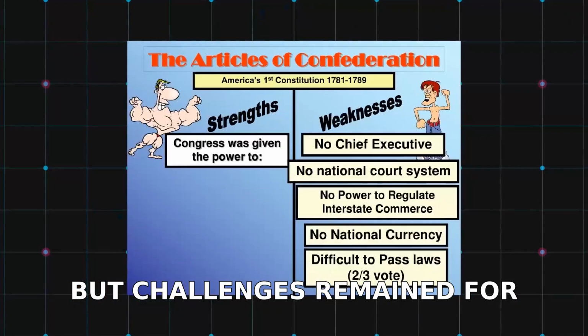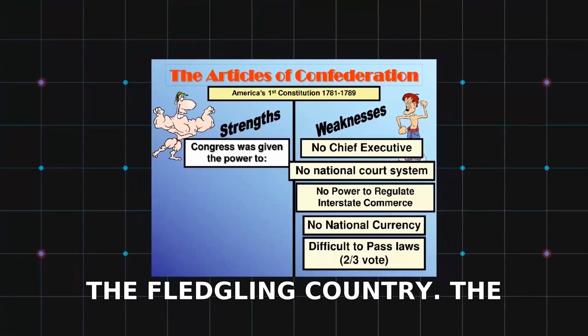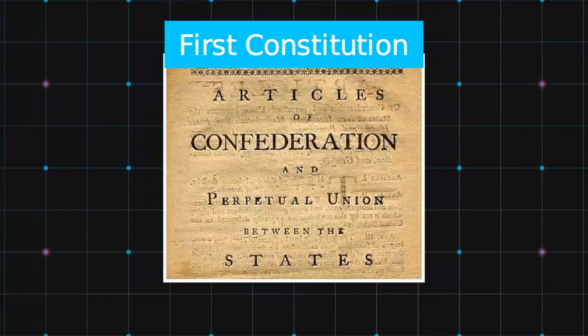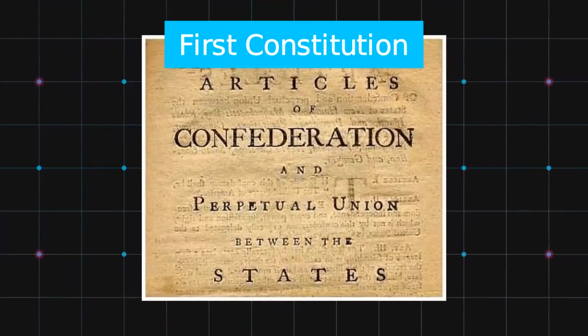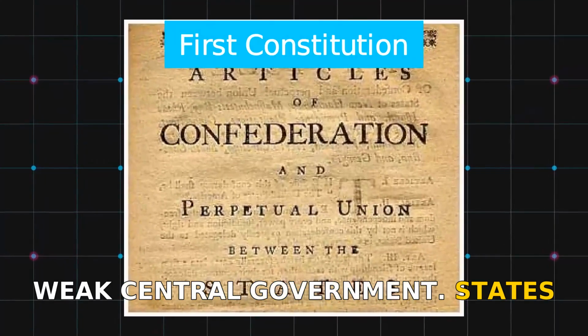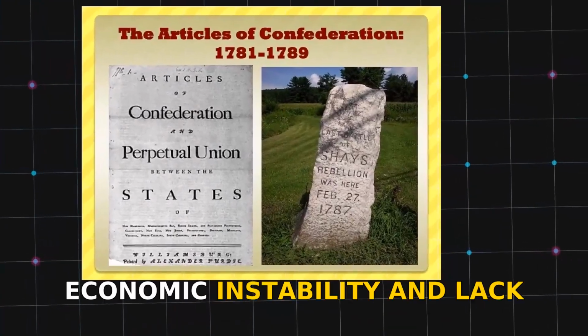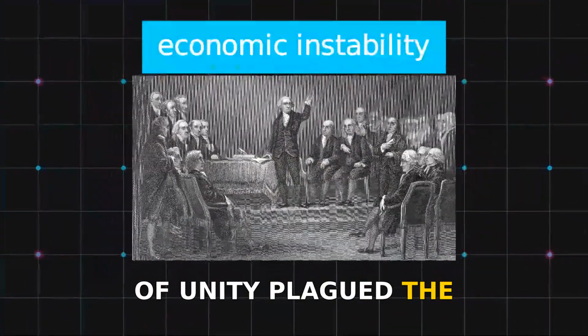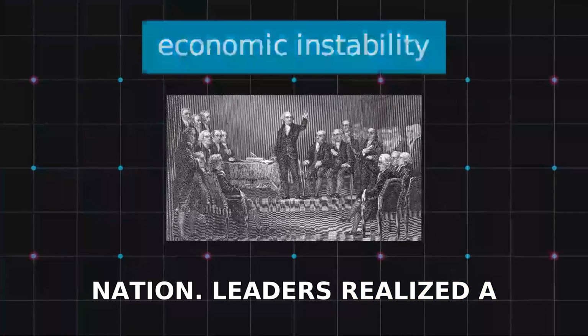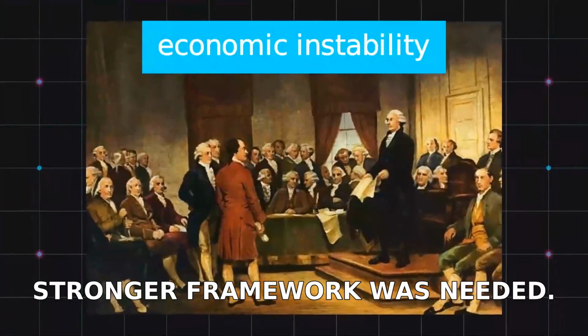But challenges remained for the fledgling country. The Articles of Confederation served as the first constitution. However, it created a weak central government. States operated almost like independent countries. Economic instability and lack of unity plagued the nation. Leaders realized a stronger framework was needed.